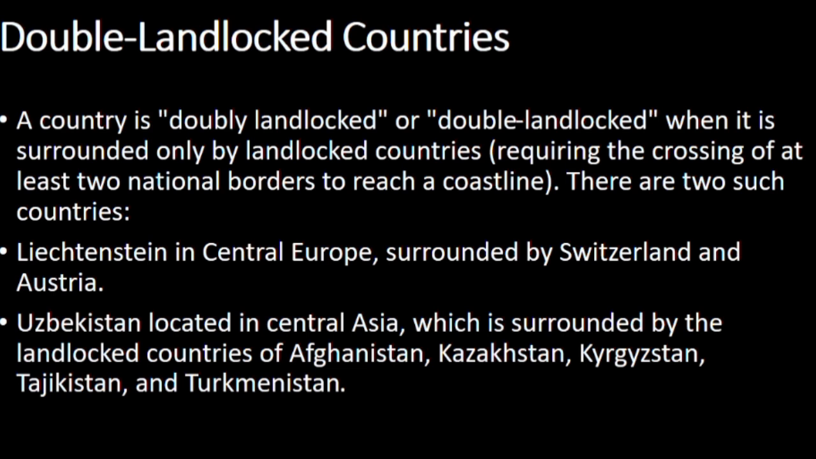Double landlocked countries. A country is doubly landlocked, or double landlocked, when it is surrounded only by landlocked countries, requiring the crossing of at least 2 national borders to reach a coastline. There are 2 such countries. Liechtenstein in Central Europe, surrounded by Switzerland and Austria. Uzbekistan, located in Central Asia, which is surrounded by the landlocked countries of Afghanistan, Kazakhstan, Kyrgyzstan, Tajikistan, and Turkmenistan.